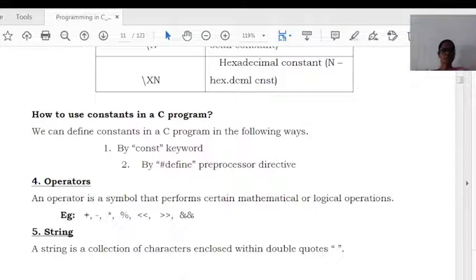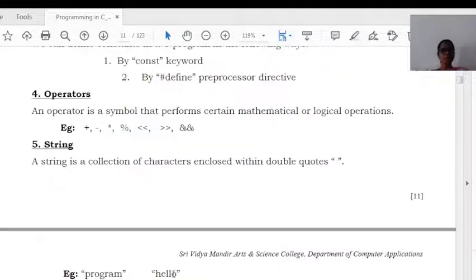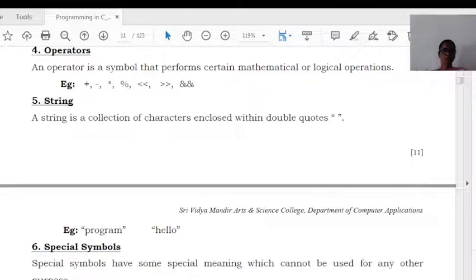Next one is string. A string is a collection of characters enclosed within double quotes. It may be program or hello; these are examples of strings. Next one is symbols. Symbols have some special meaning and cannot be used for any other purpose. For example, curly bracket, square bracket, function calls, comma, dot, colon, equal to. These are examples of symbols.